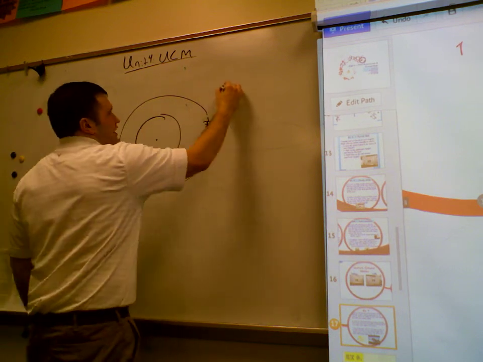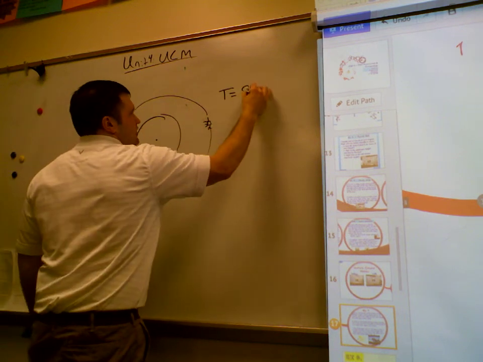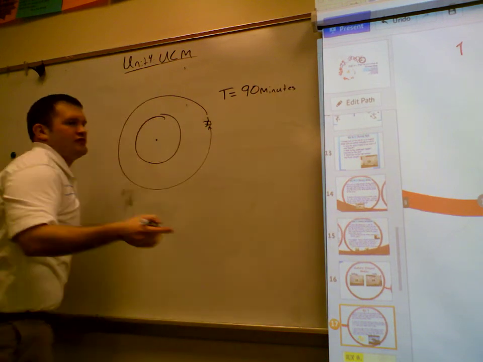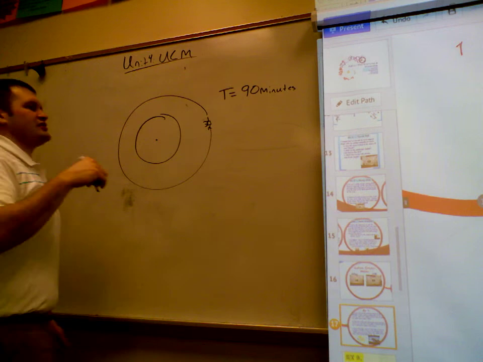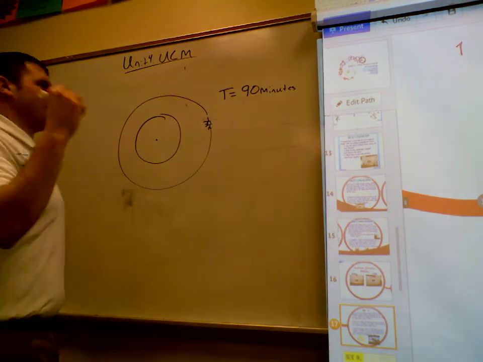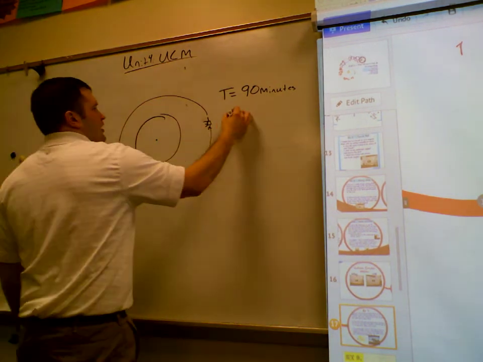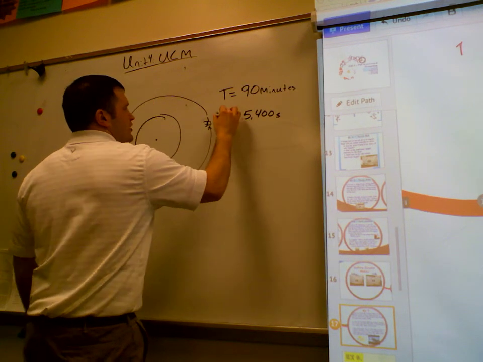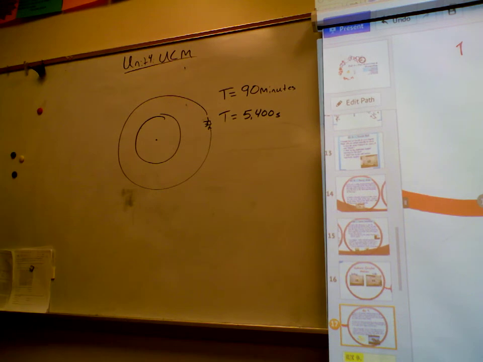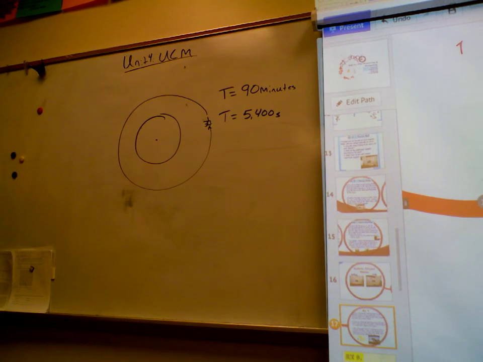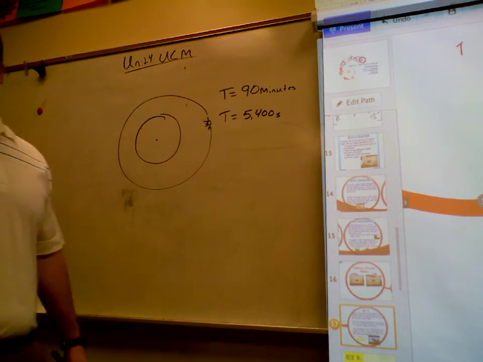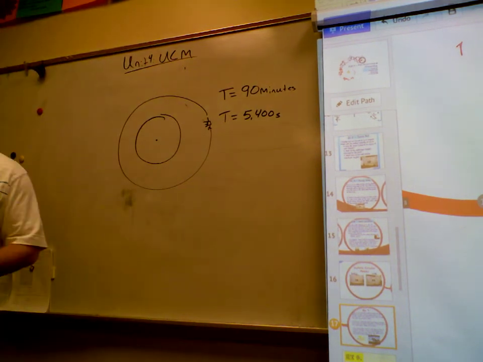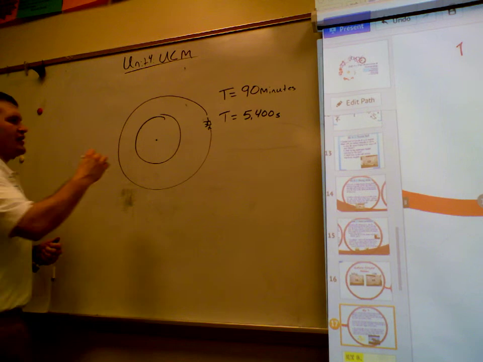That's kind of fast. So T equals 90 minutes. Can I keep this in minutes? No, we have to switch it to seconds. To switch that to seconds, we multiply by 60. And what do you get? 5,400. So every 5,400 seconds, that satellite goes around the Earth. Pretty fast. Any questions about that?